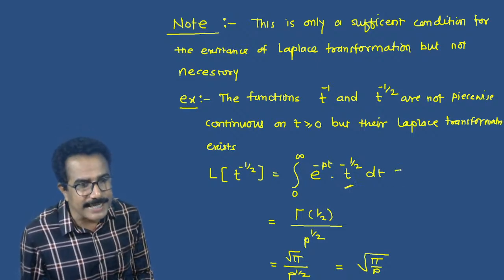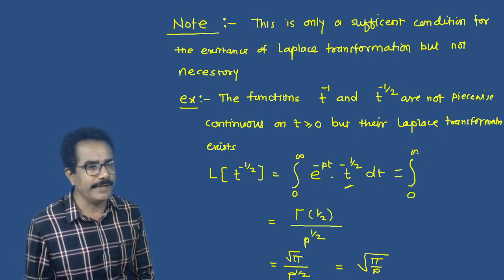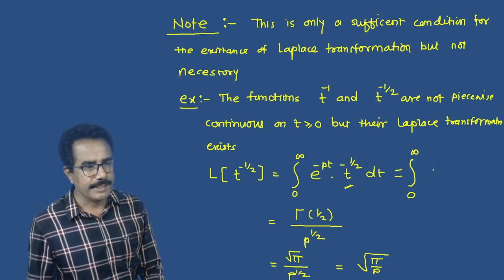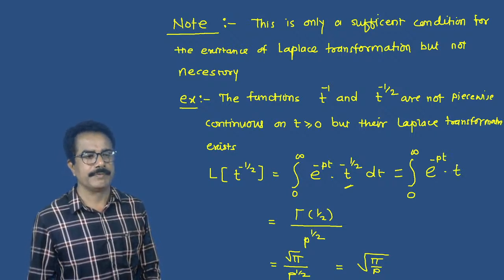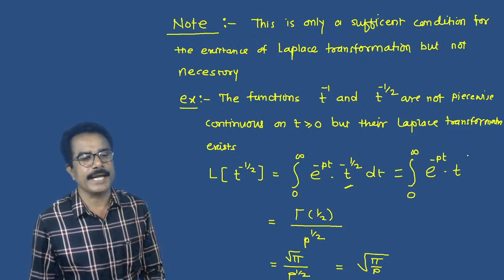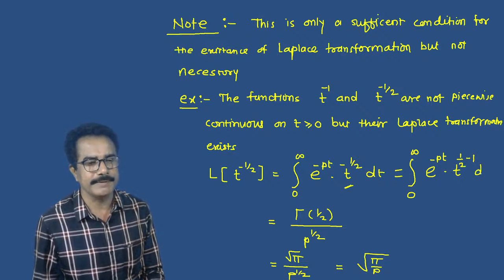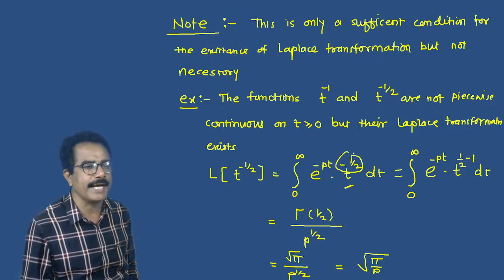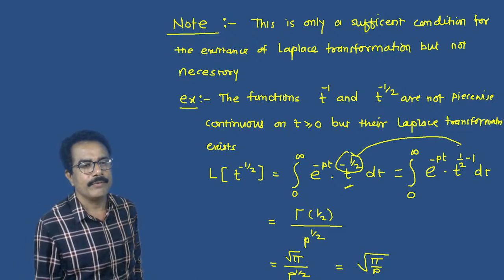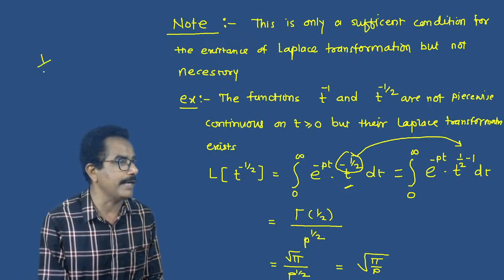Now we can extend this in this way: integral from 0 to infinity e raised to minus pt into t raised to 1 by 2 minus 1 dt. We have changed this value -1 by 2. We can write it in this way, 1 by 2 minus 1. Student, you tell me what is the value of 1 by 2 minus 1?